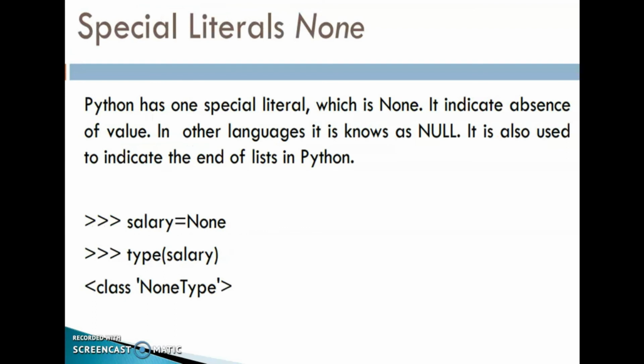Python has one special literal which is None. It indicates absence of value. In other languages, it is known as null. It is also used to indicate the end of lists in Python. salary is equal to None. type(salary) is NoneType. These are the different types of literals. You just go through that. You just identify all these types of literals. Okay, clear?